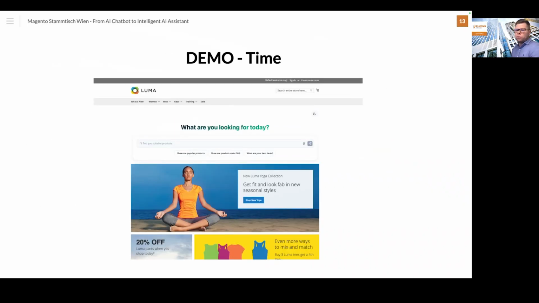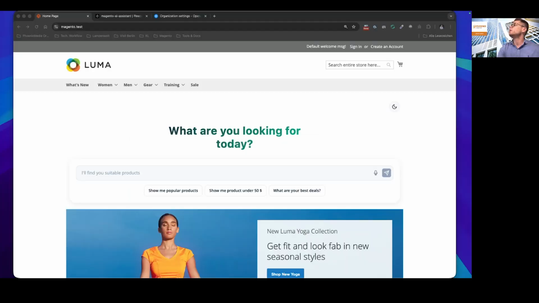I would like to show you this demo, what we already created on the Luma store. So I would like to switch quickly. So basically, this is the normal Luma theme with the installed sample data. And in the background, this is one HTML component where we can define parameters. So basically, you can define here the text that you can see.